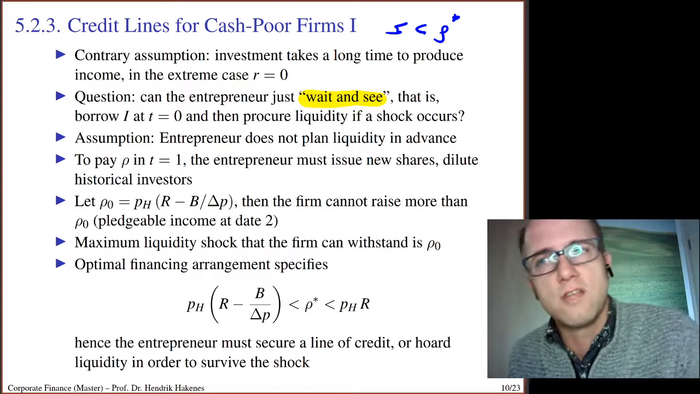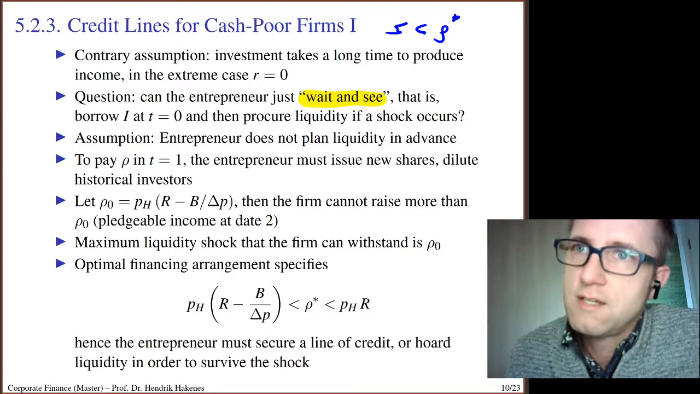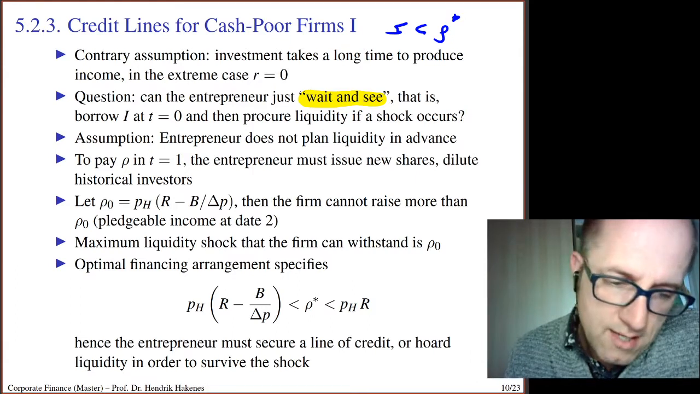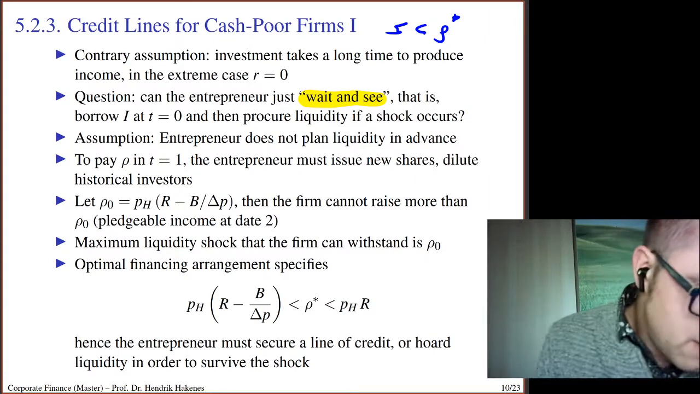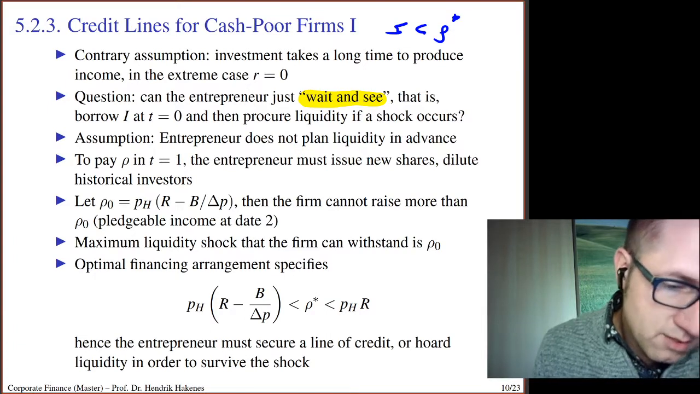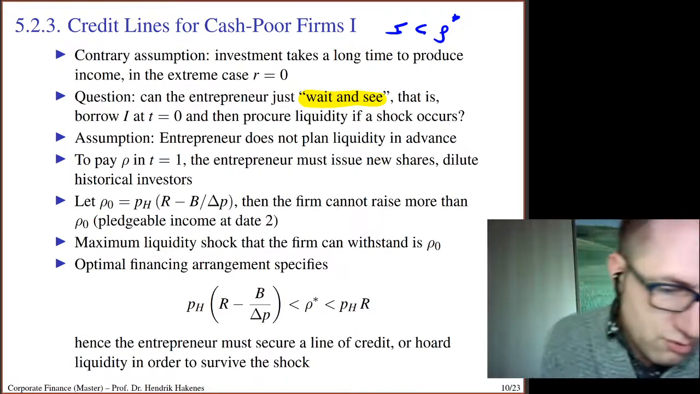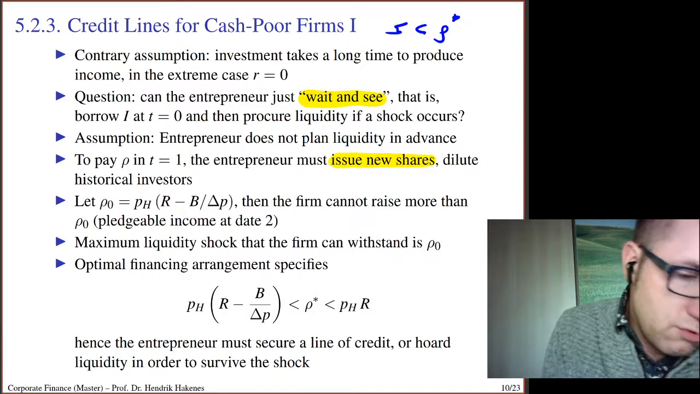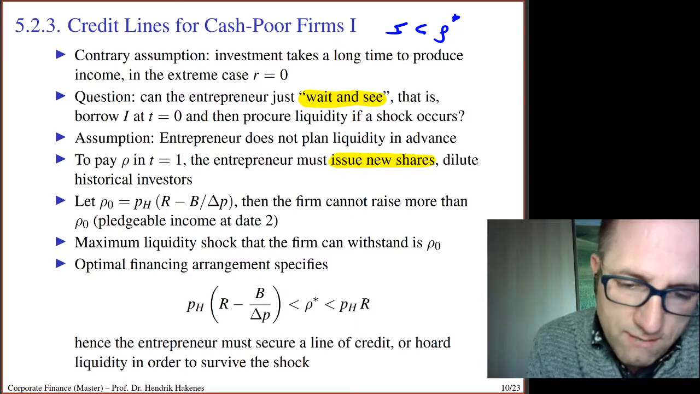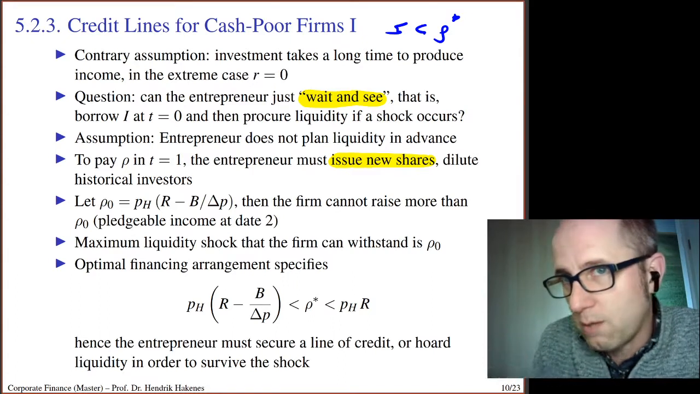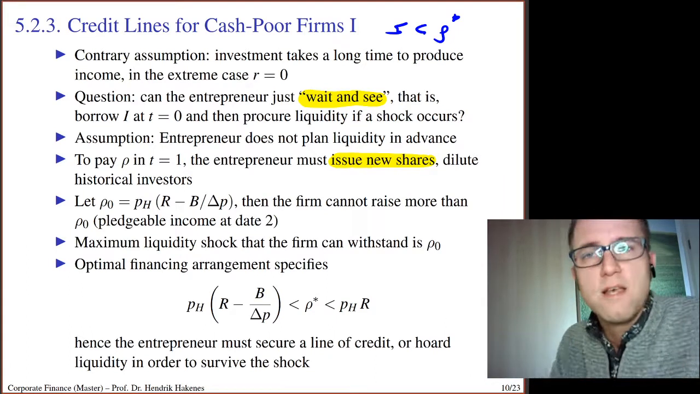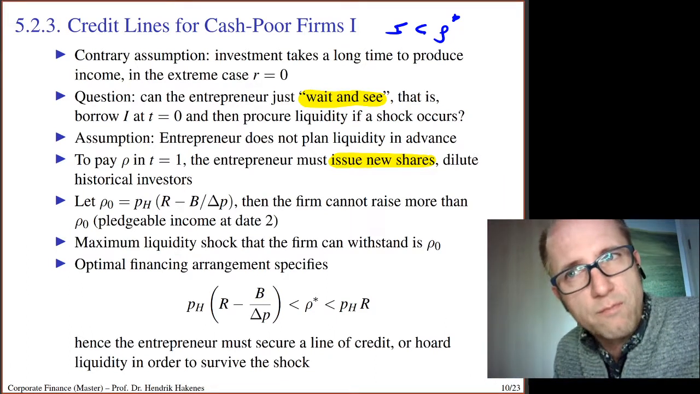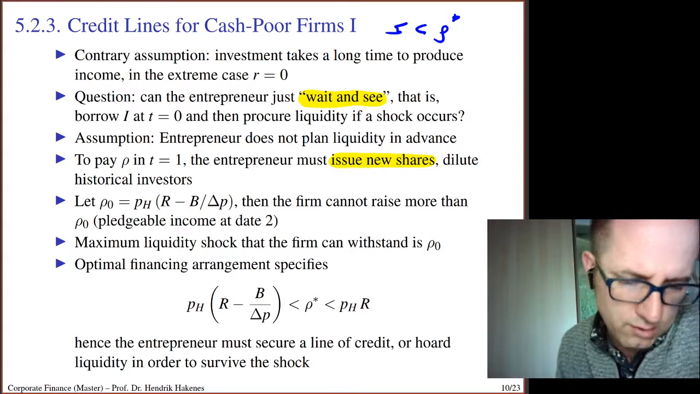That would be the easiest thing to say: just finance my project, and then at the intermediate date, if the machine breaks down, I'm just going to try to get more finance. There's no liquidity planning in advance. So I have to do something, for example, issue new shares or issue new debt. But the original investors have to be diluted. If I want to issue new claims, that means that the old claims get less valuable. There's some dilution effect going on.